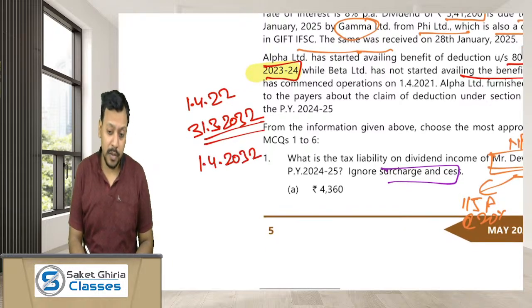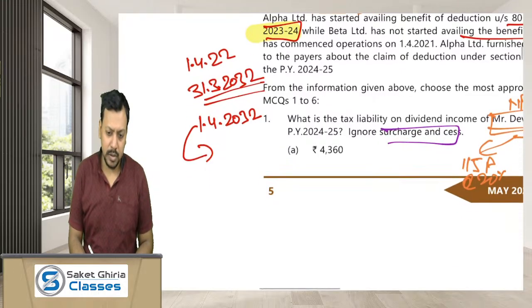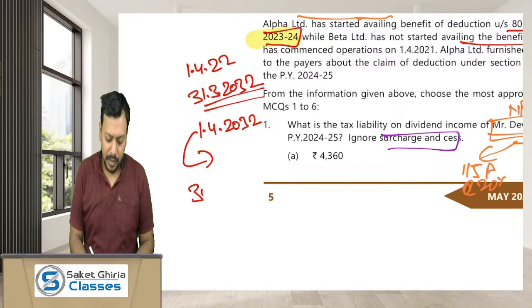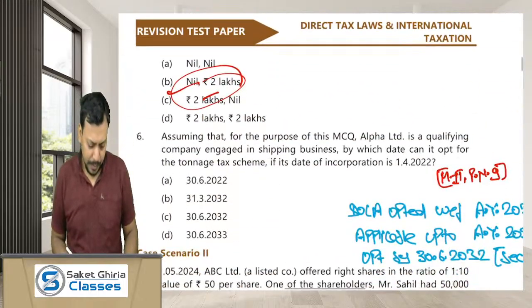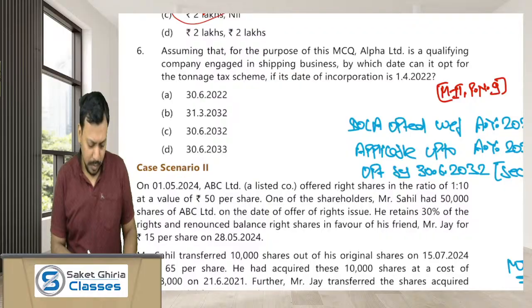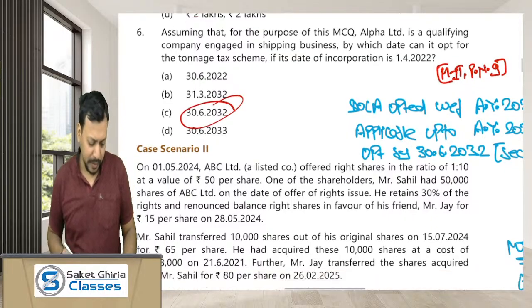And if Alpha wants to opt for the tonnage taxation scheme, then it has to make an application within 3 months from the date on which the deduction under section 80 LA ceases. It means that the application has to be made at least by 30th June 2032. I hope you guys are getting. So this should be the right answer.